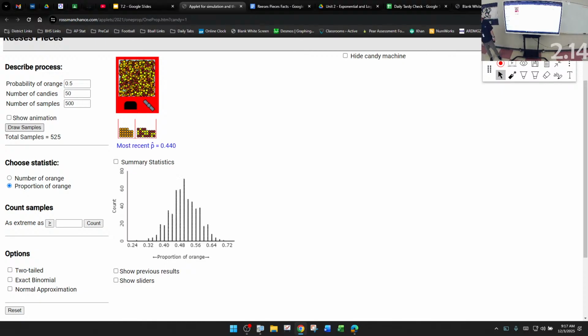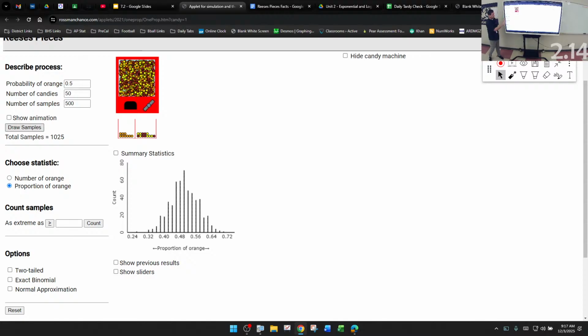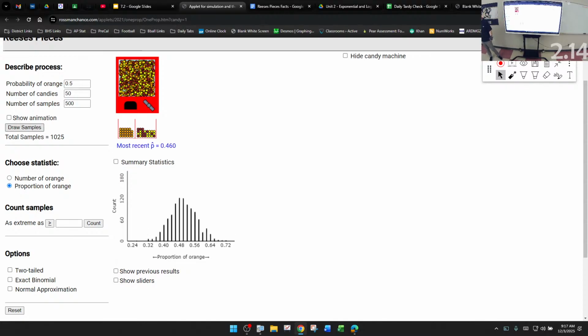We're simulating it. Now look at what my picture looks like. And if I did 500 more of those, I even have a better picture. And if I did 500 more of those, I probably still don't have a sampling distribution, but I got a pretty good distribution of samples. The shape is normal or approximately normal for sure. The center is right about 50. Amazing how that happens.